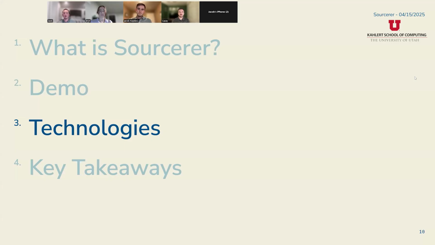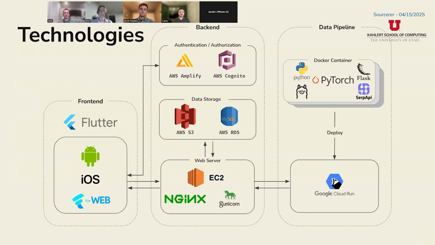Up next, we'll talk a bit about the technologies that we use to implement Sourcerer. So in the front end, we used Flutter. This is great for our full stack development team for developing across iOS and Android and web all at the same time. And then in the back end, we have a few different technologies we're using, such as AWS Amplify and Cognito for our authentication and authorization.